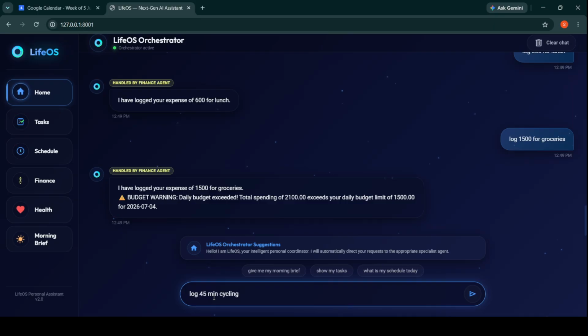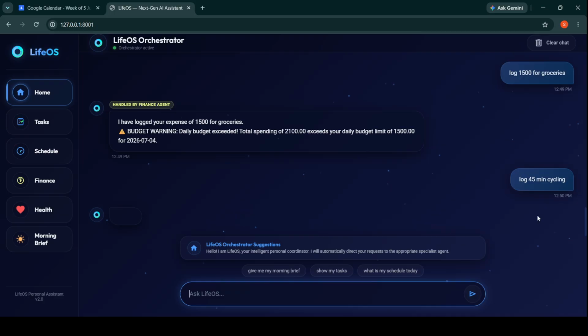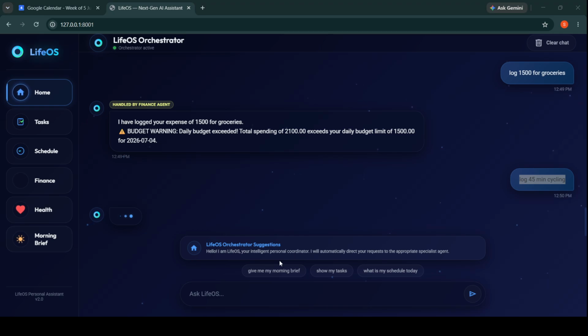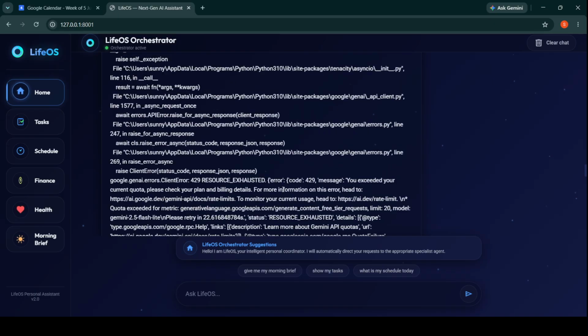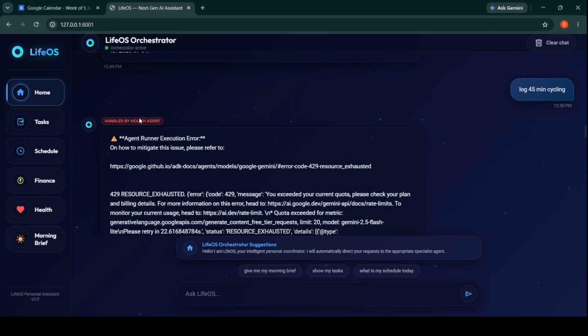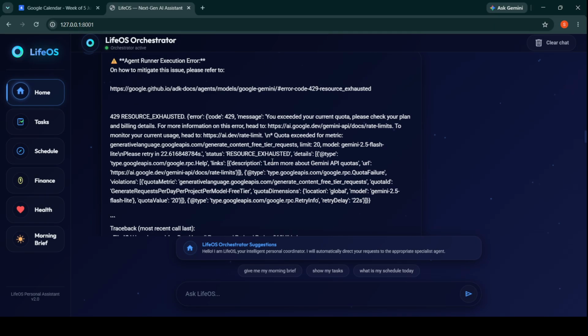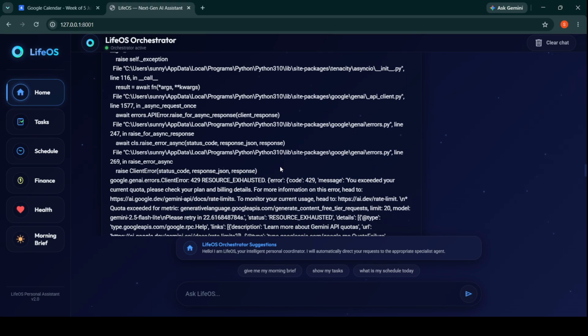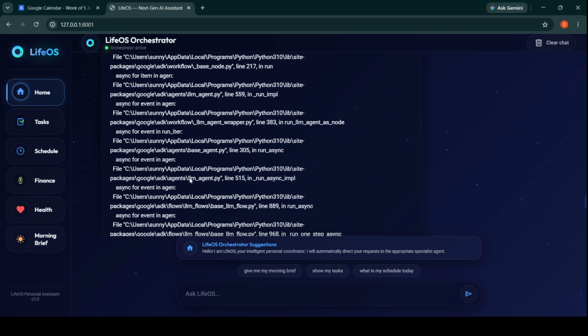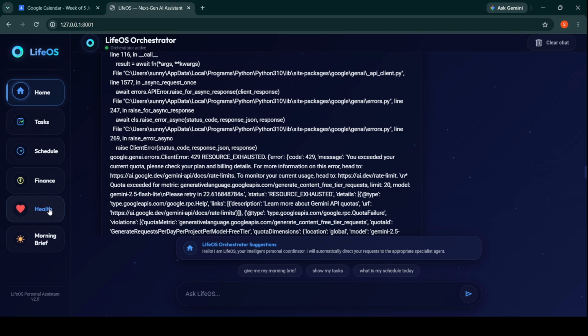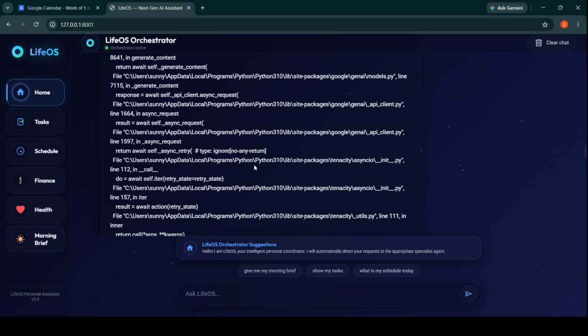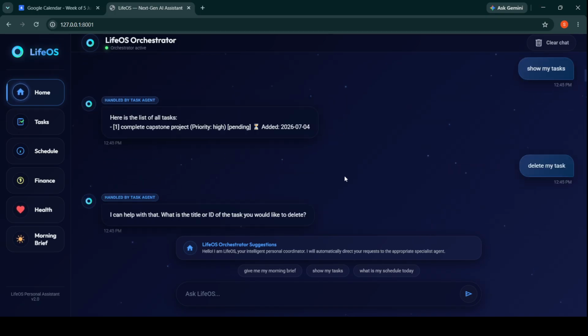This one is related to our health agent. Here the tokens have been exceeded. So you can analyze by yourself; the health and money related agents are the two left. I will keep the link in the description box. You can analyze it yourself.